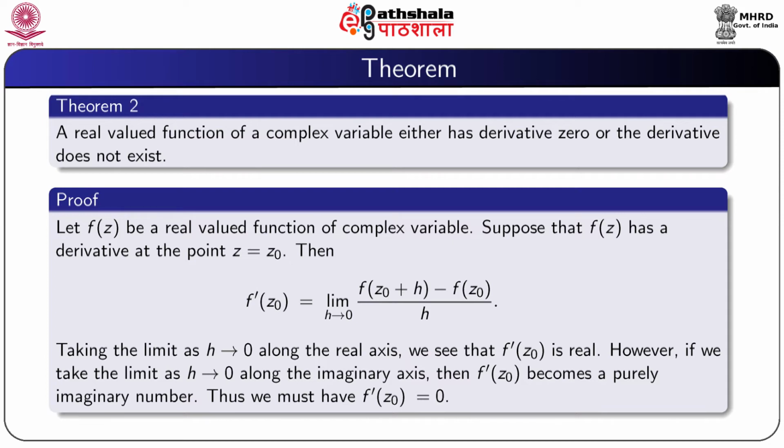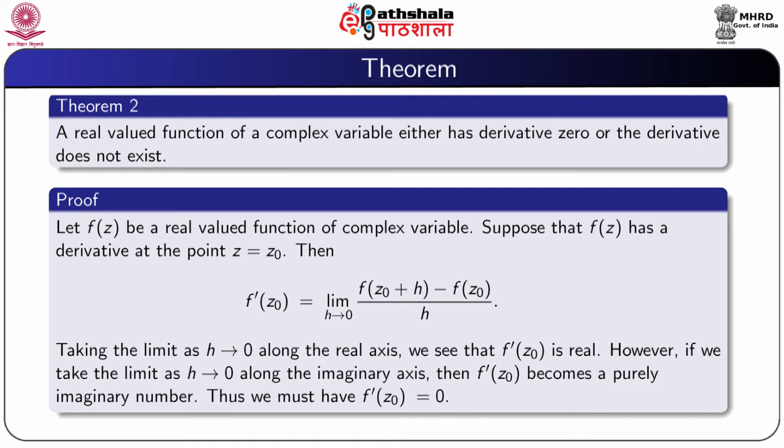Suppose that f(z) has a derivative at the point z = z0. Then by definition f'(z0) is equal to limit h tending to 0 of [f(z0 + h) − f(z0)] / h.